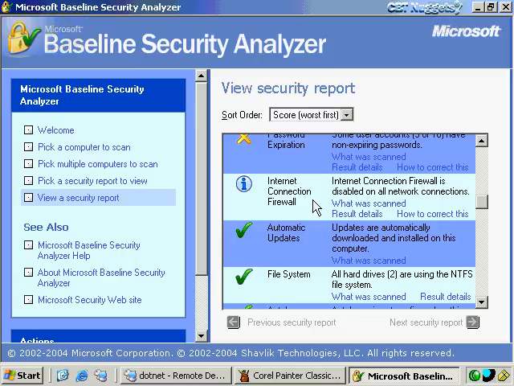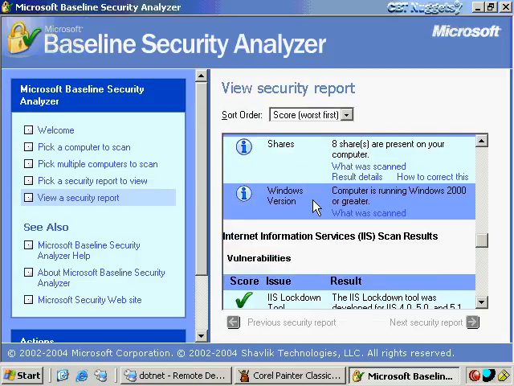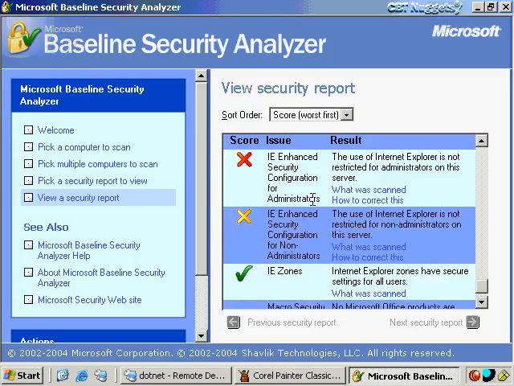My internet connection firewall is disabled, which is fine for me on this machine because I'm behind a hardware firewall anyway. And then we see all the other kinds of things it'll check through, and I've really got pretty well updated. I don't think it's going to find any updates that I need to apply to this machine because I've already patched it with the current versions because I don't want to get any viruses or any worms or anything like that. This does tell me here's the red X will tell you when you do have a problem.